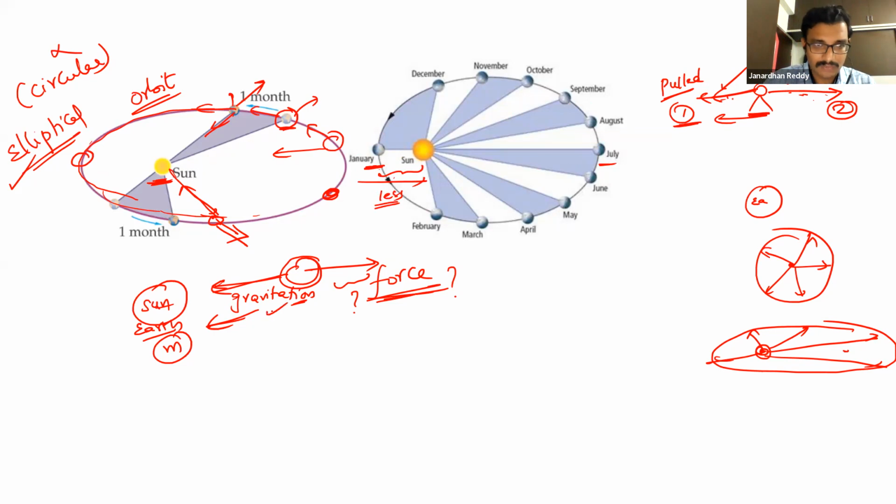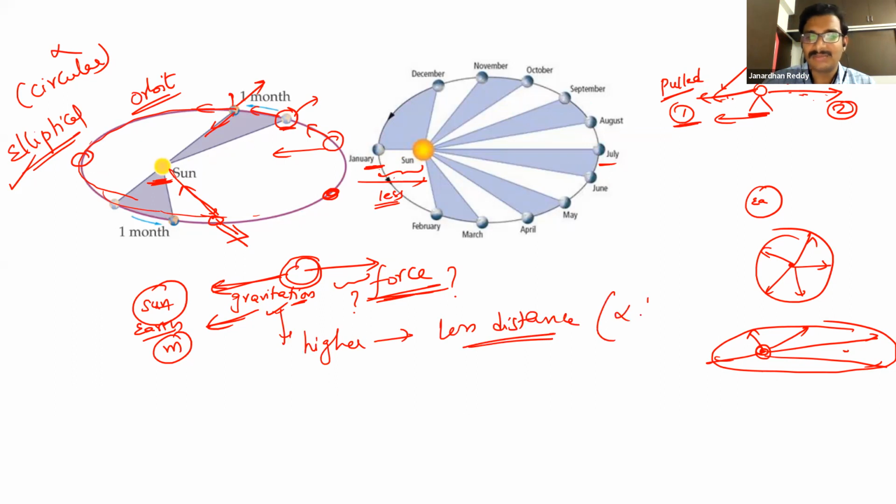The gravitational force will be higher if it is at less distance. Technically speaking, it is inversely proportional to the square of distance. Forget about these things. Simply put, if the earth is nearer to the sun, more force will be there. It will pull more. Here more pull will be there.